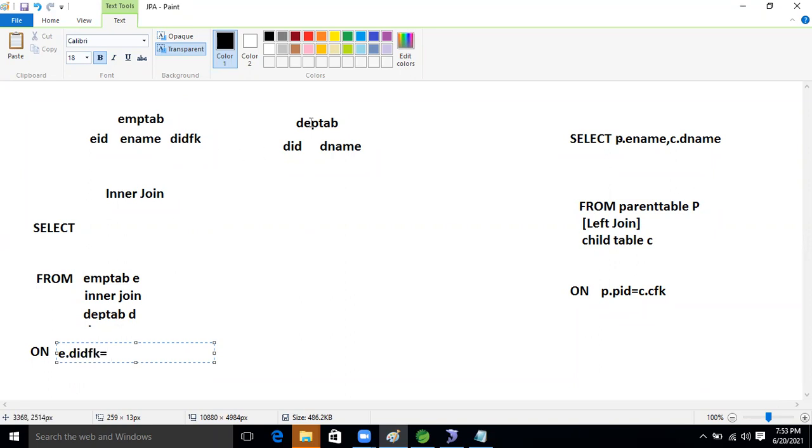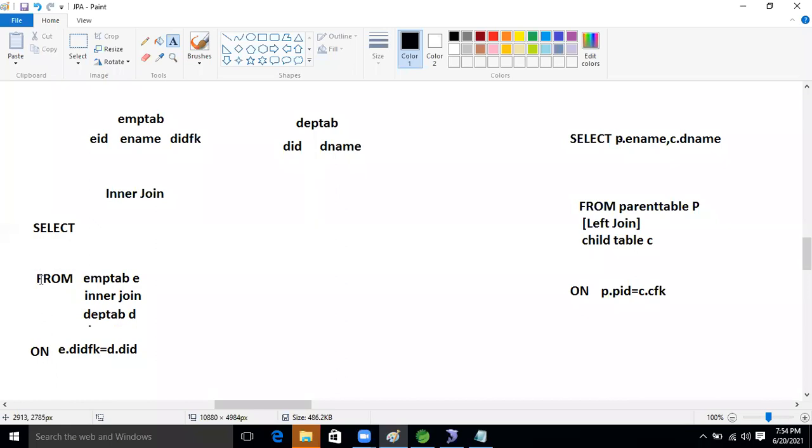Which one are we connecting now? The department DID, right? So after that, the department reference, D dot DID. We are connecting the parent table foreign key with the child table primary key. Primary key. Okay.